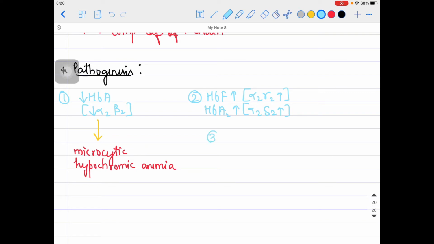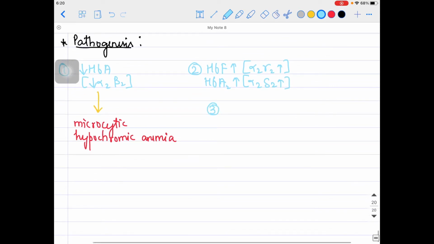So the third point I would like to highlight is that if pathological or abnormal RBCs are produced in the bone marrow due to this HbA problem, and they persist, it can lead to extravascular hemolysis.